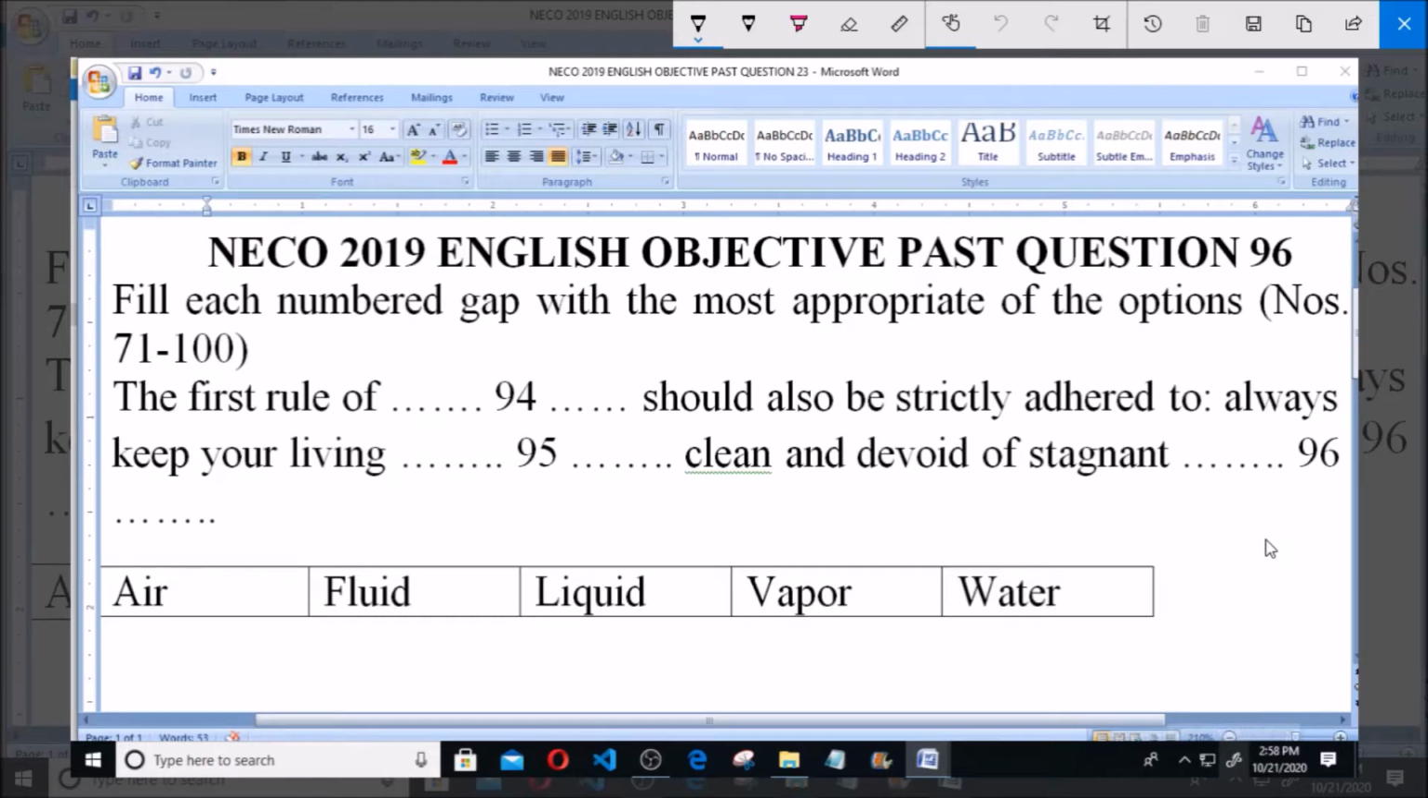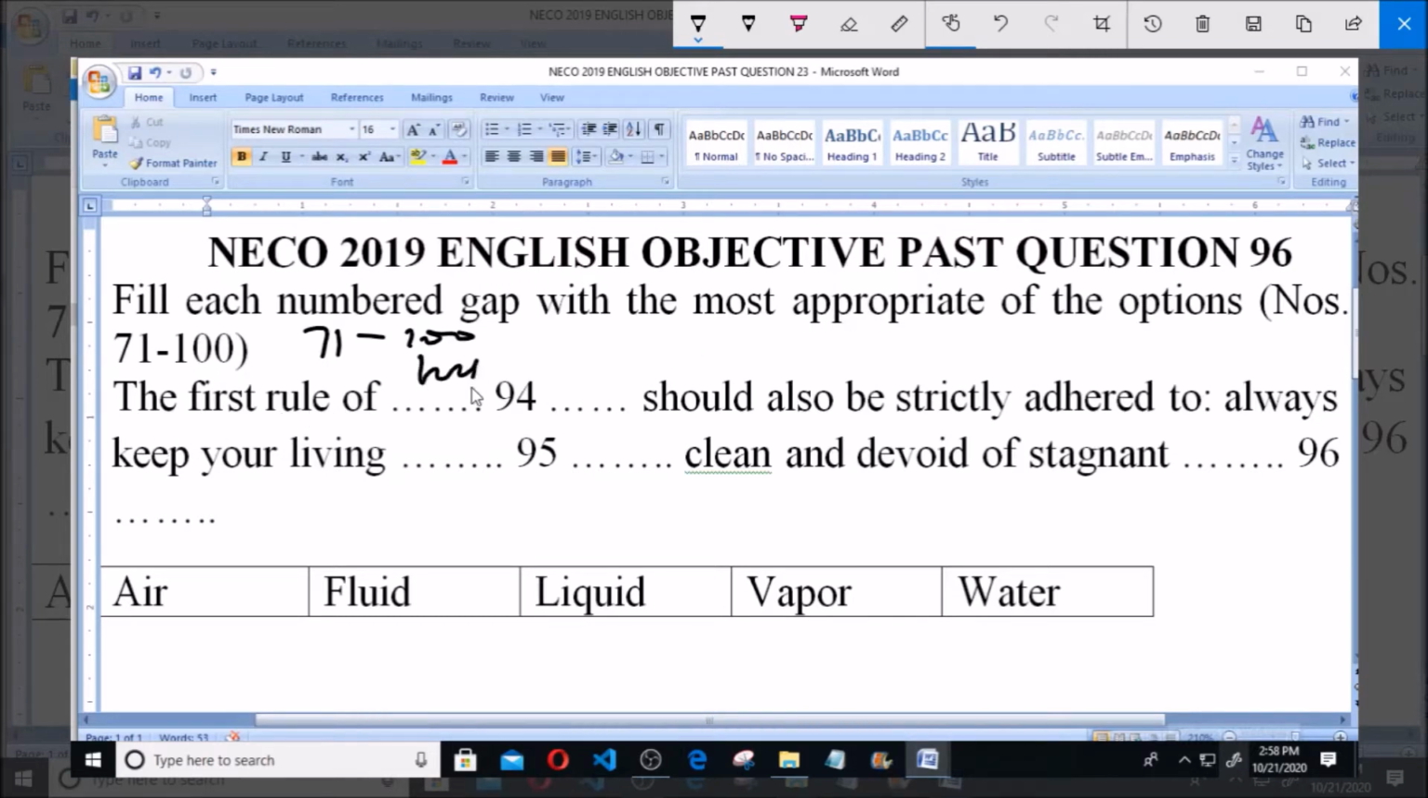And to answer this question, we have this instruction to follow, which says fill each numbered gap with the most appropriate of the options. And this instruction is to enable us to answer questions from 71 to 100. And in question number 96, this statement here says the first rule of dash, and we have answered that.